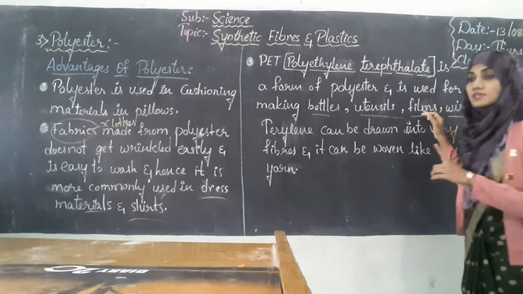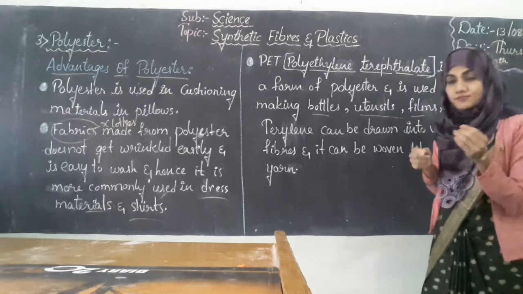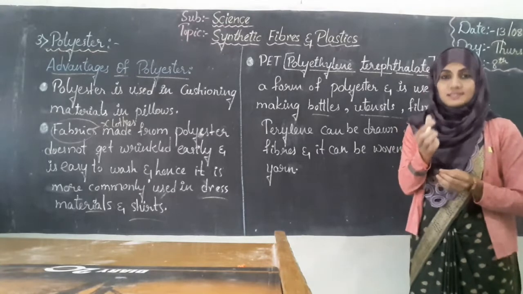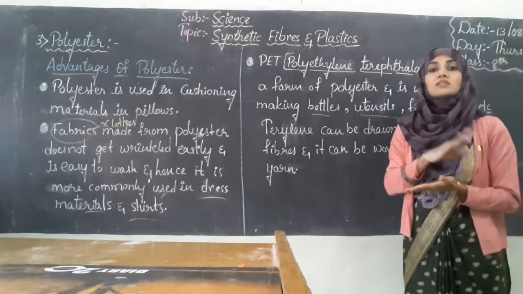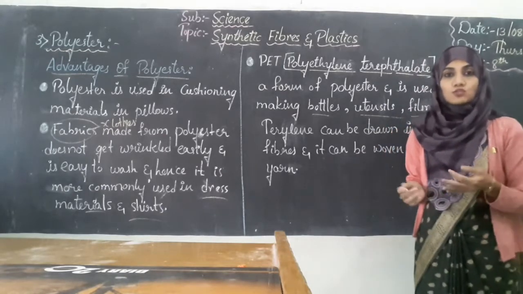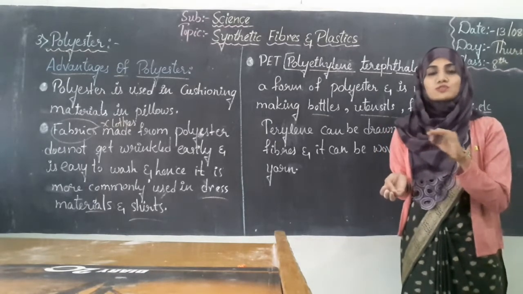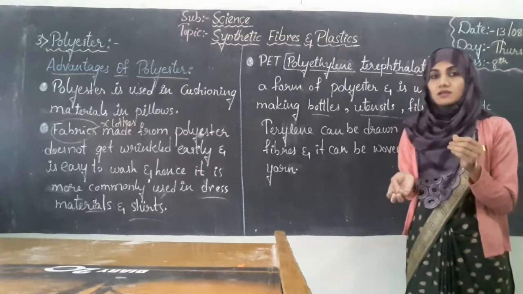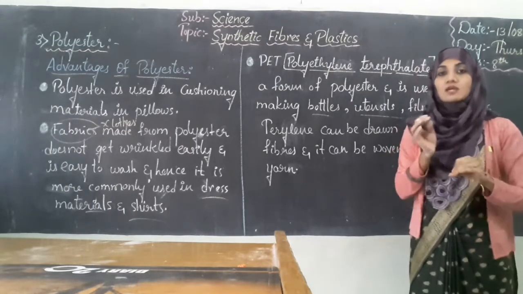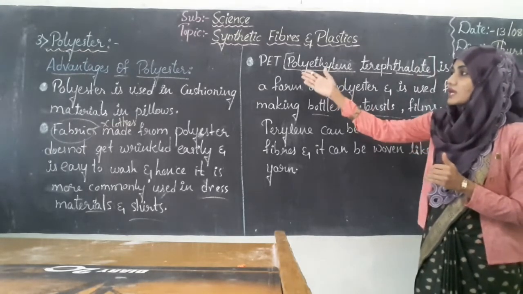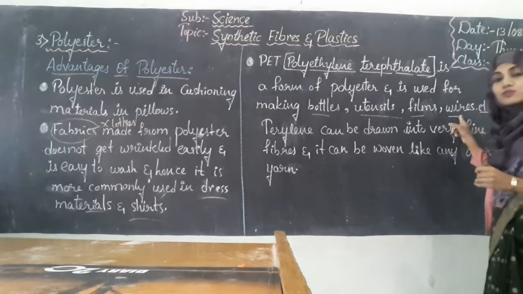Next, films. In the sense here, students, it's not the movie. Film means it's a small finished stripe coating of plastic, which is used as a coating usually on wooden blocks. So you might have seen a piano or a guitar, and the outer surface of that piano or guitar is so smooth and gives a plastic sense. That plastic coating and that shiny surface will be given with the help of this PET. So next, these are also used in wires.